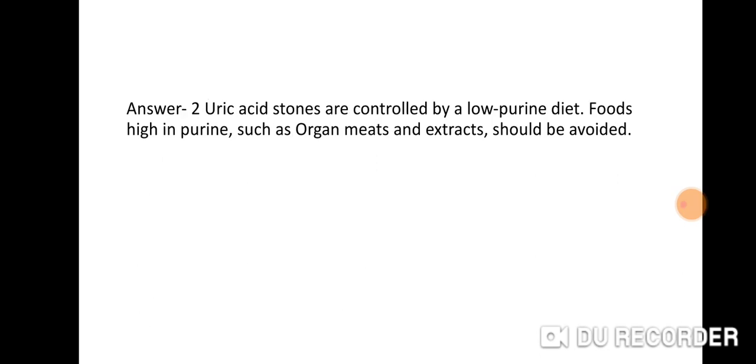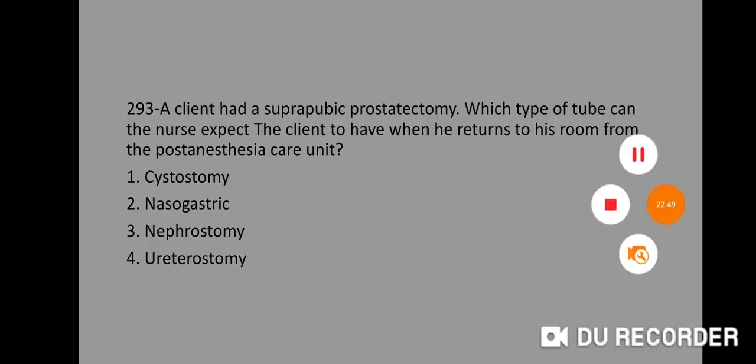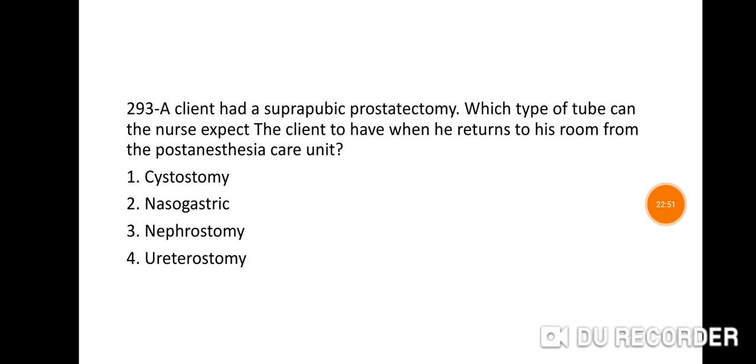Okay. Next question 293. A client had a suprapubic prostatectomy. Which type of tube can the nurse expect the client to have when he returns to his room from the post anesthesia care unit? Option 1. Cystostomy. 2. Nasogastric. 3. Nephrostomy. 4. Ureterostomy.